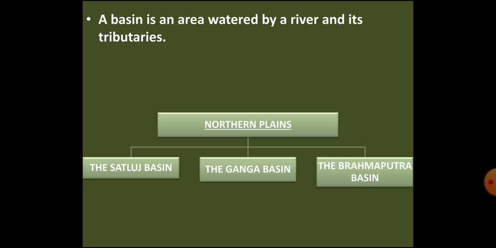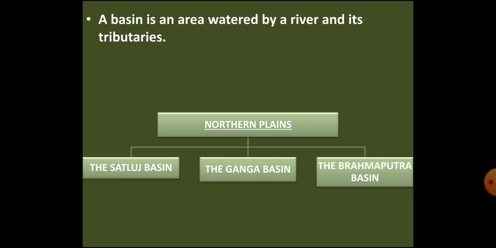But wait, first let's understand the meaning of the river basin. Children, a basin is an area or land which is watered or drained by a river and its tributaries. Now, what are tributaries?